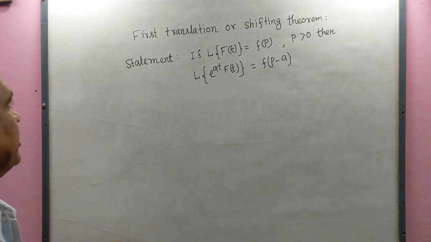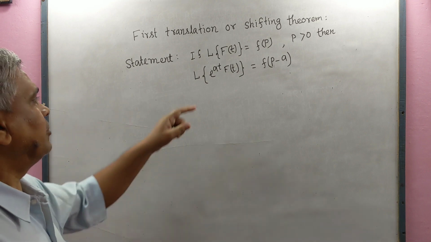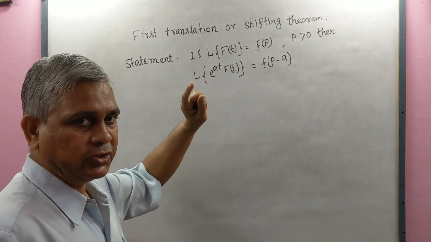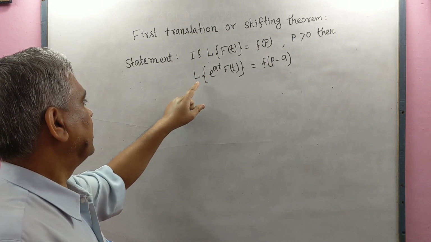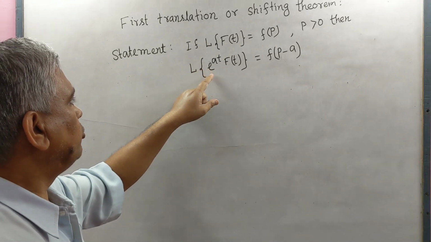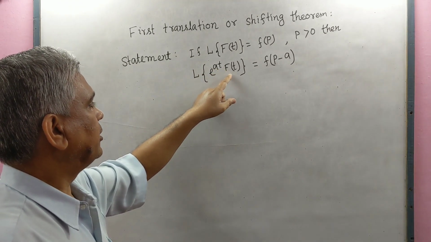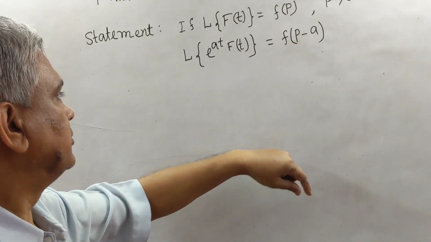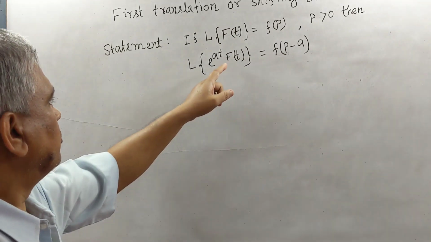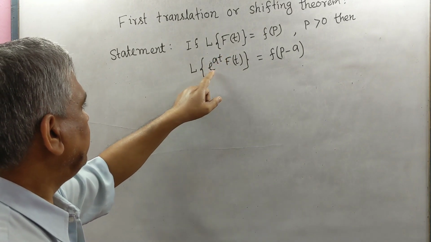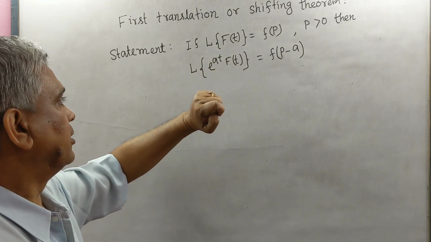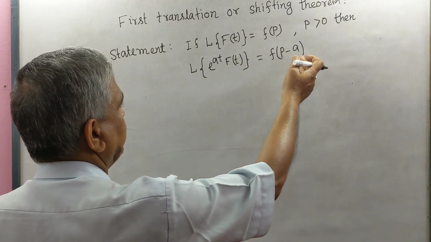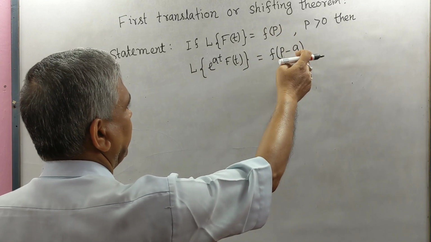First, the translation or shifting theorem statement. If the Laplace transformation of f(t) equals small f(p), p greater than 0, then the Laplace transformation of e to the power at f(t) equals the function of p minus a. Here we have added e to the power at with f(t), and the change on the right side is that in place of p it is p minus a.